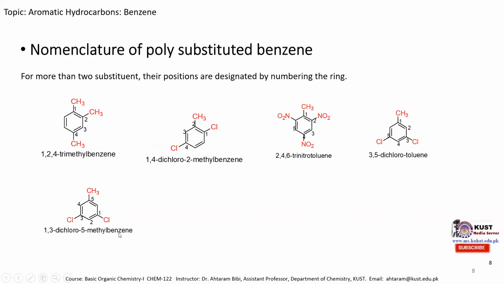So if we use benzene as a parent name, then we will start numbering from the carbon atom which bears a substituent with higher atomic weight. But if we consider the methyl group as a toluene molecule as a parent name, then we will start numbering from the methyl group.